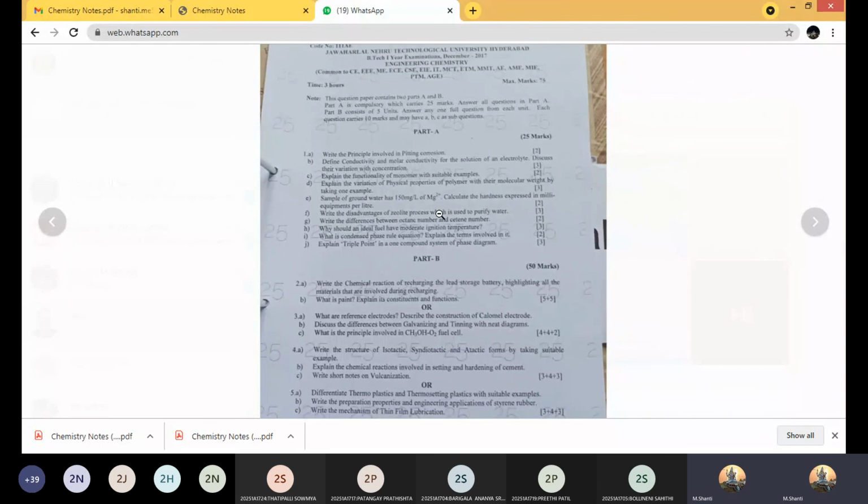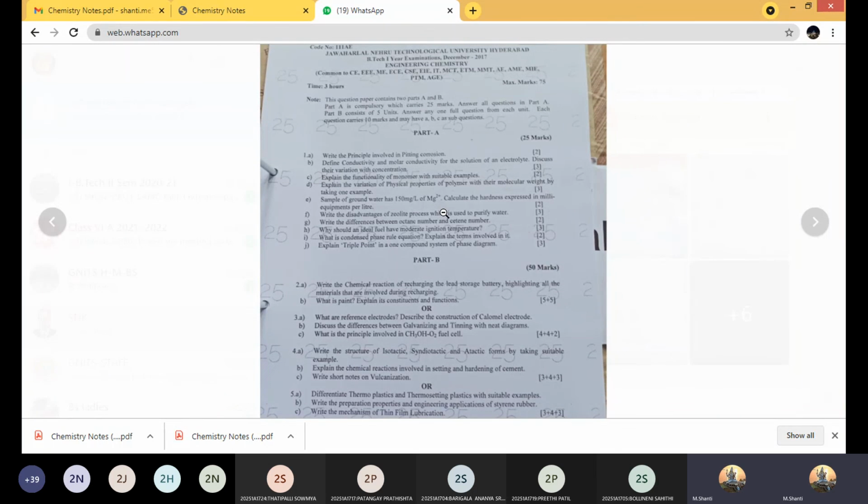Here you can see one important question from your unit 4. A sample of groundwater has 150 milligrams per liter of magnesium plus 2 ions. Calculate the hardness expressed in milli equivalents per liter. It's given as milli equipments, it's wrong. Milli equivalents per liter.